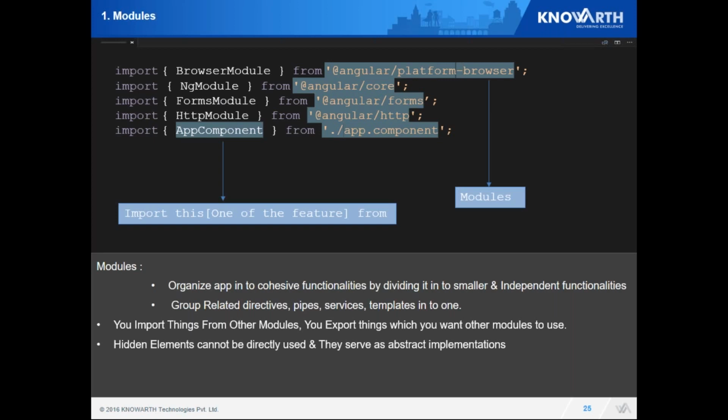One question which may arise over here is, what's the difference between a module and a script? Now, a script is something which we use under HTML. The script will have exposure to the DOM. So if I type window, the methods defined in the script would be exposed over there. But when I try to access the window object over here, it will return undefined.